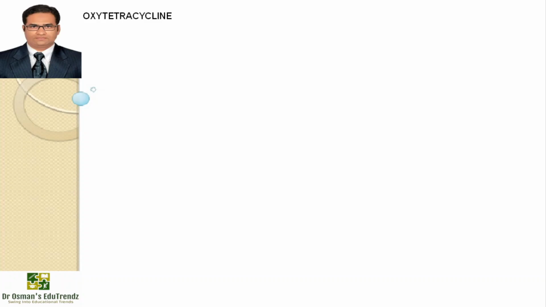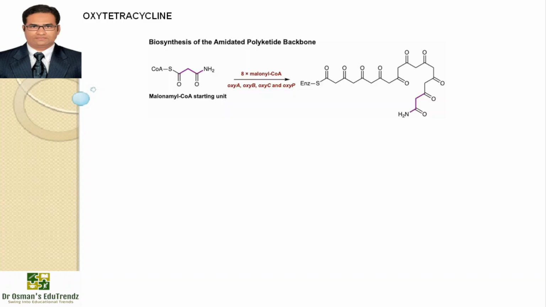If we talk about the synthesis of oxytetracycline, the biosynthesis of oxytetracycline begins with the utilization of the PKS enzyme: ketosynthase, the chain length factor, the acyl carrier protein and an acyl transferase to catalyze the extension of a malonamyl CoA starting unit with 8 malonyl CoA extender units. The process of elongating the polyketide skeleton occurs through a series of Claisen-like decarboxylation reactions until the linear tetracyclic skeleton is formed. Thus, minimal PKSs form a completed amidated polyketide backbone without any additional post-synthase tailoring enzymes.